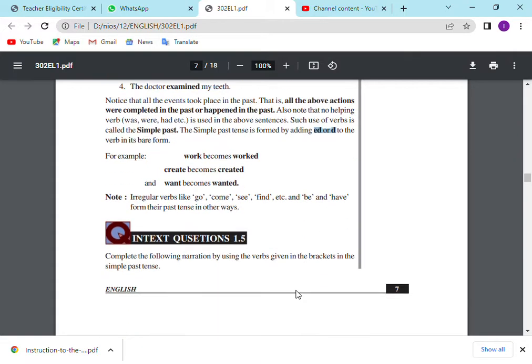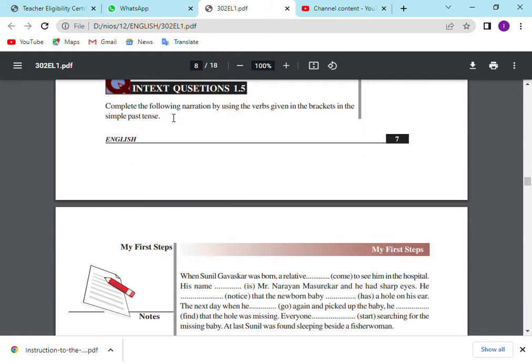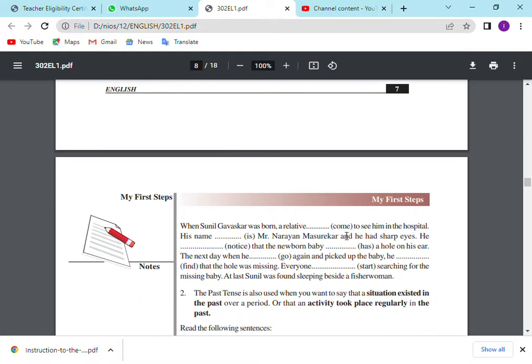Understand? So this is the grammar part of this. Now we have to do this task. Complete the following narration by using the verbs given in the bracket, in the simple past tense. You already know how to convert this verb into past tense. Yes or no? So you see, come is not a regular verb. It is an irregular verb. So we have to change the spelling. Came. Understand? When Sunil Gavaskar was born, a relative came to see him in the hospital, not come.